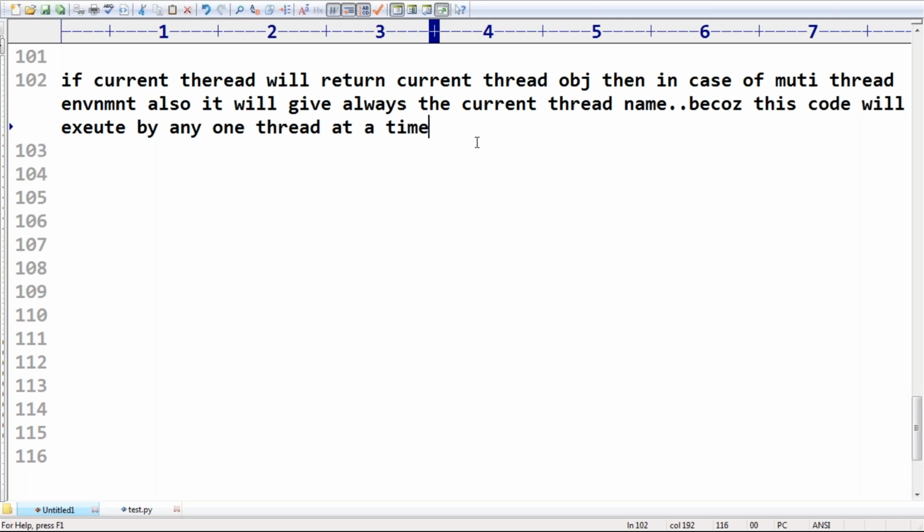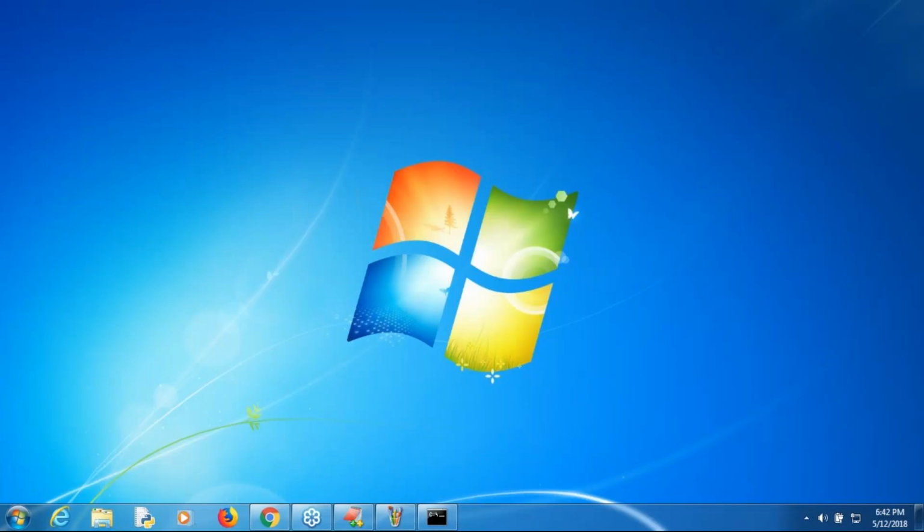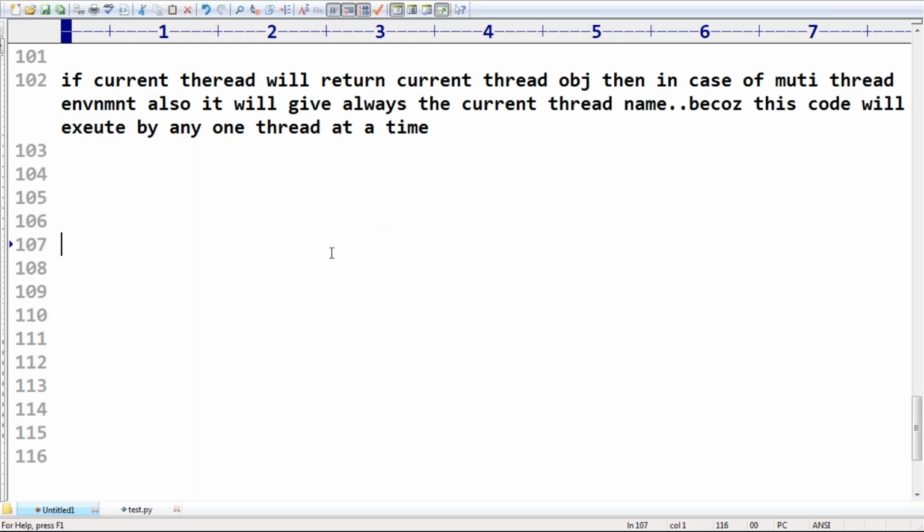Correct, Amit, it's always going to return the current executing thread. If multiple threads are there, how do you know which thread executed this line? Yes, I will show it with multiple examples, and then you can feel more comfortable. But remember, in our program as of now, only one thread is there. That thread itself is nothing but the main thread. Clear?